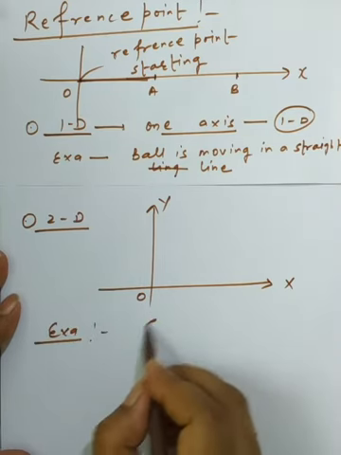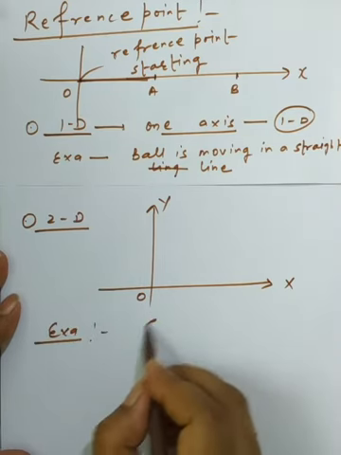Okay, and another example is the movement of the projectile. That term we will discuss in the coming chapter. The movement of the projectile is also an example of the two dimension motion. So only two axes we are representing out of the three. So this is the type of the motion that is called the two dimension motion.